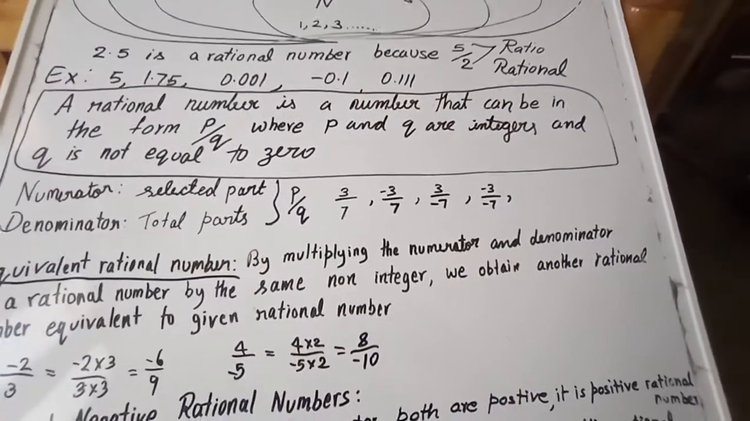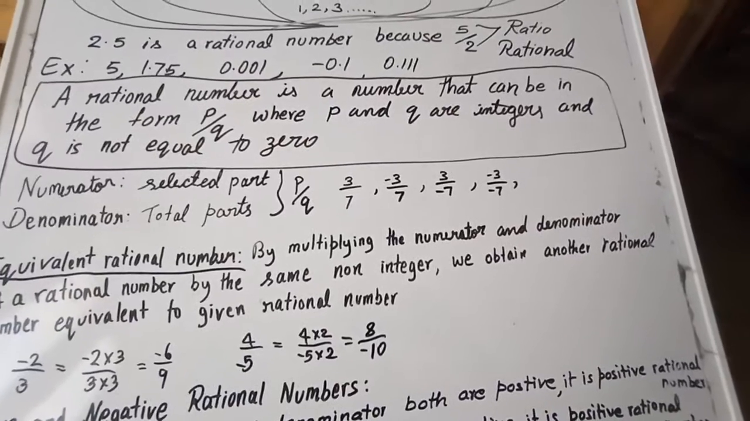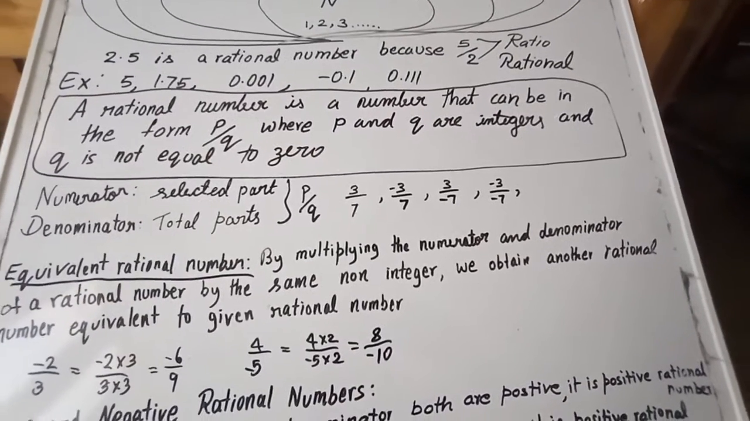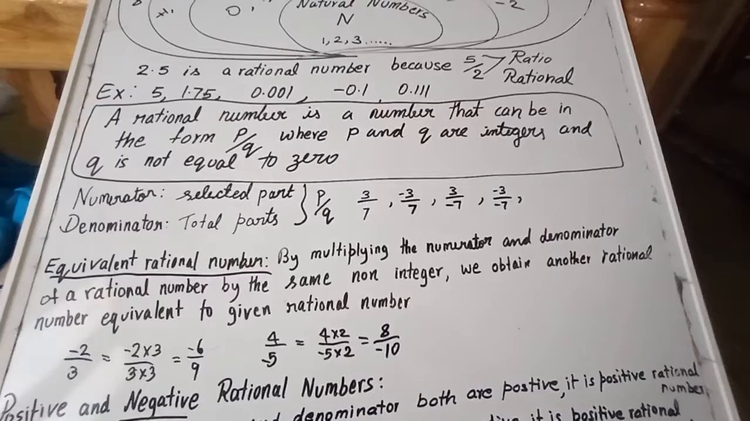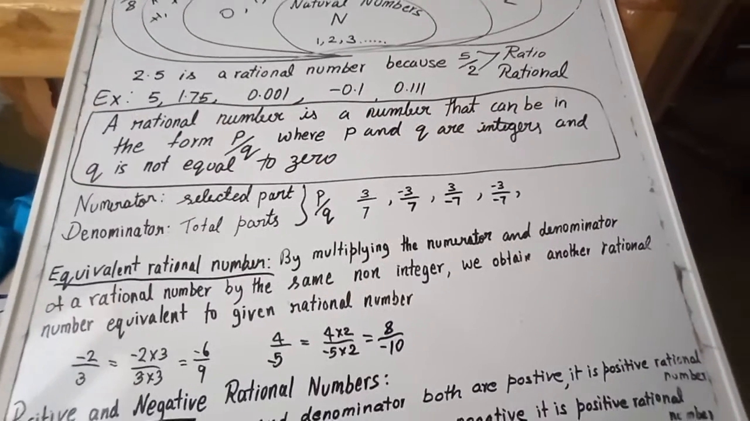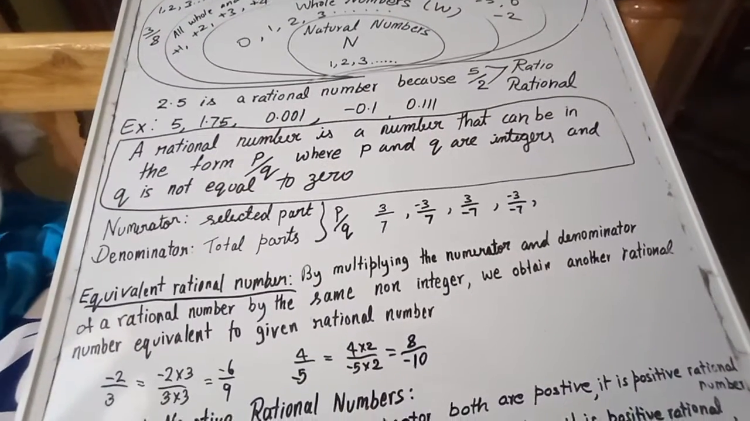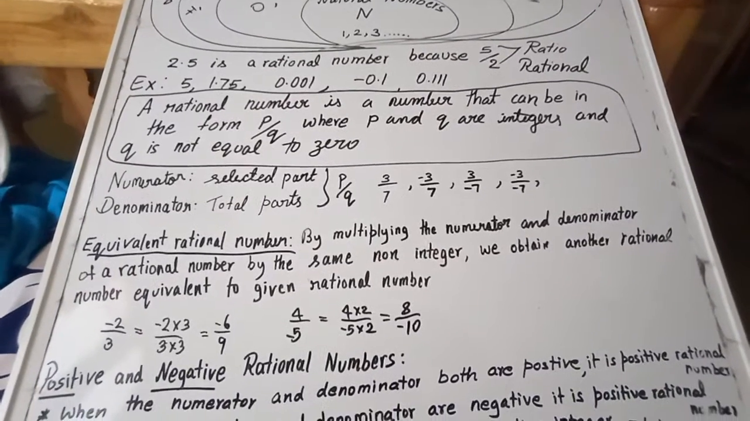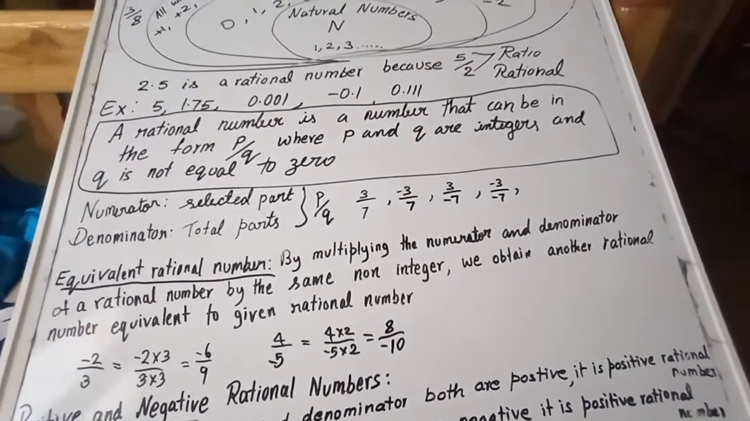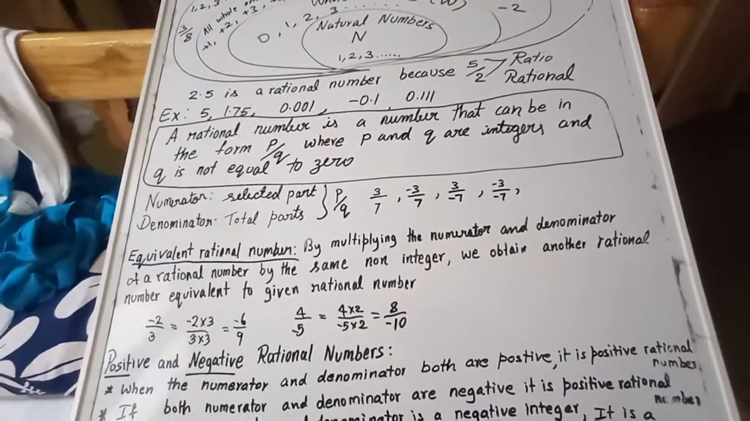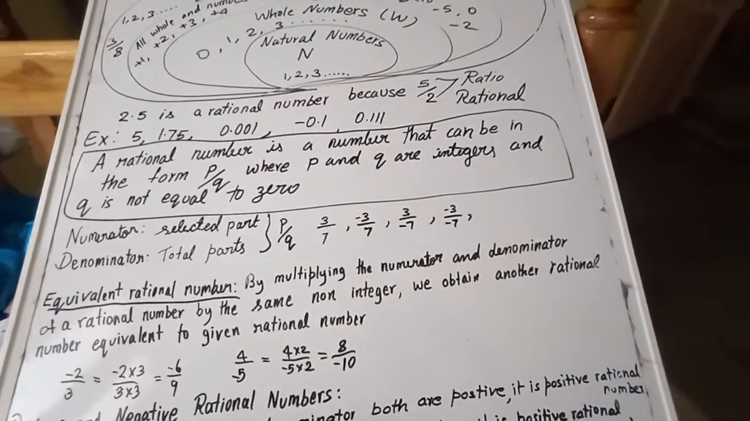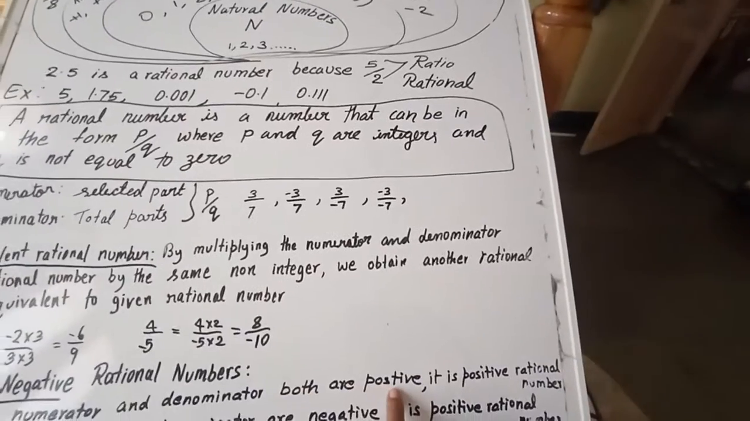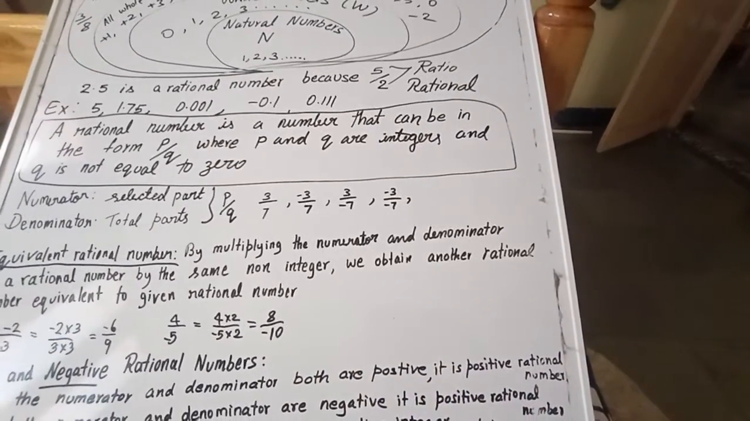If we multiply, we will get the equivalent rational number. Now, let us go for the positive and negative rational number. How are we going to identify a positive or negative rational number? Let us see. When the numerator and denominator both are positive, it is a positive rational number.